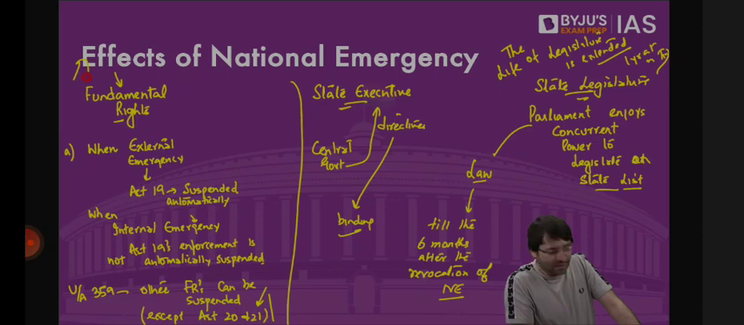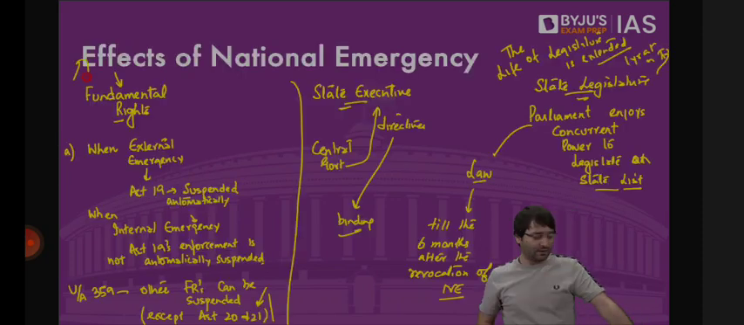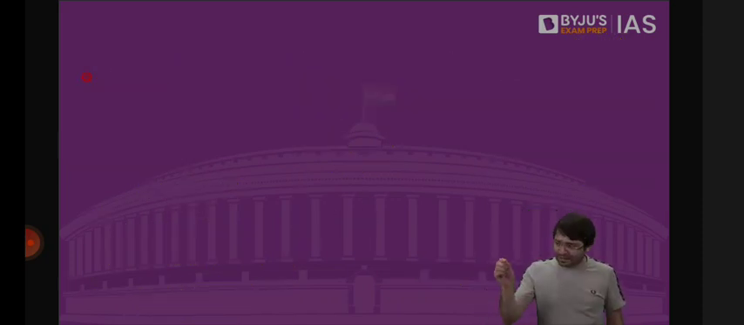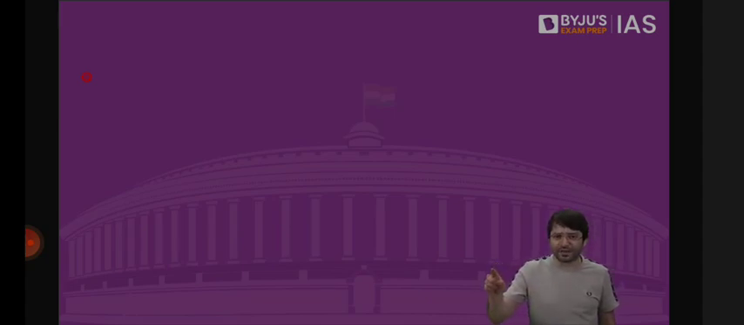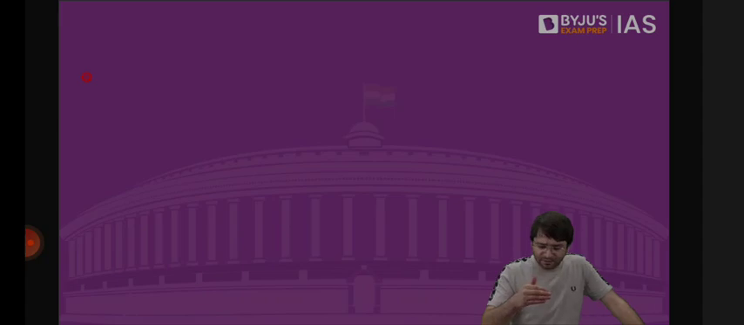Long story short, what is national emergency? Under Article 352, if the president is satisfied that there is war, external aggression, or armed rebellion, the president can proclaim national emergency. Once proclaimed, within 30 days, it needs to be approved by both houses of the Parliament by special majority. Once approved, it continues for 6 months. It can be extended again with the approval of the Parliament by special majority, and again for another 6 months.